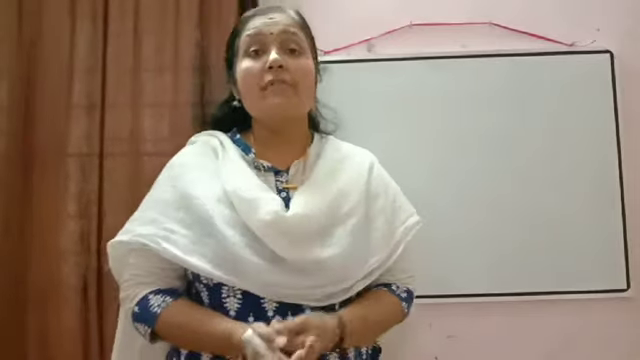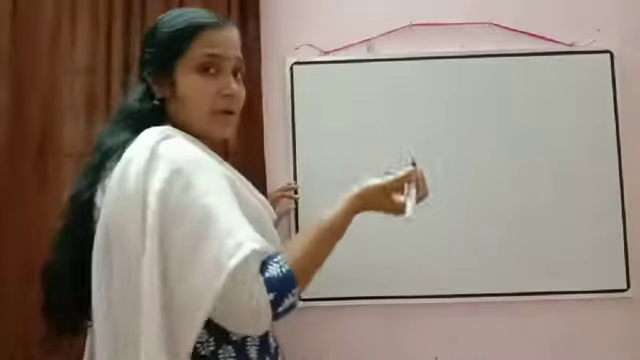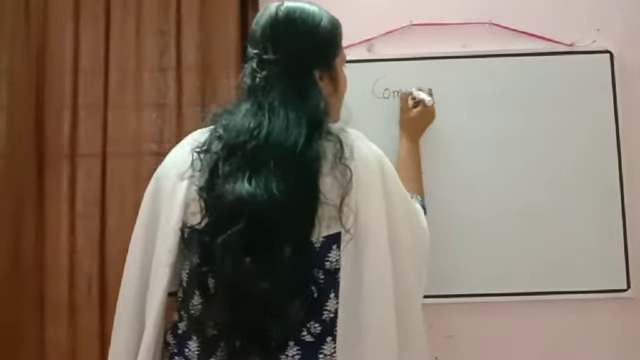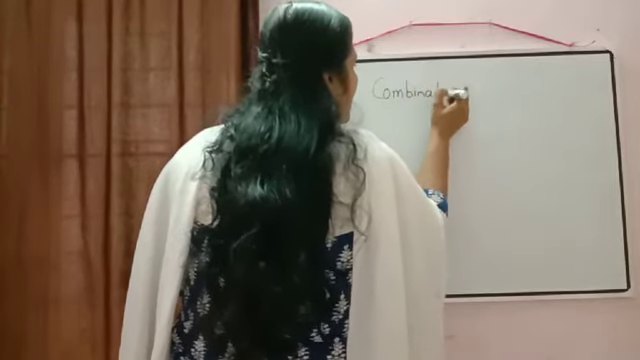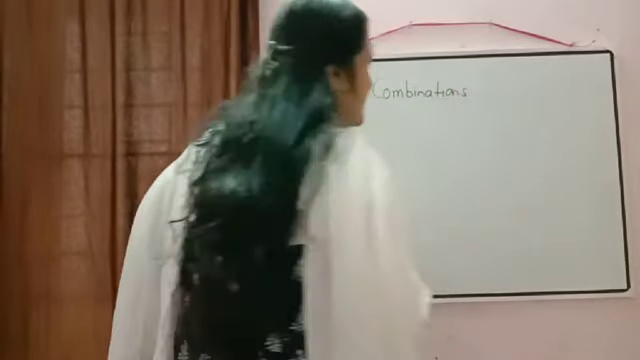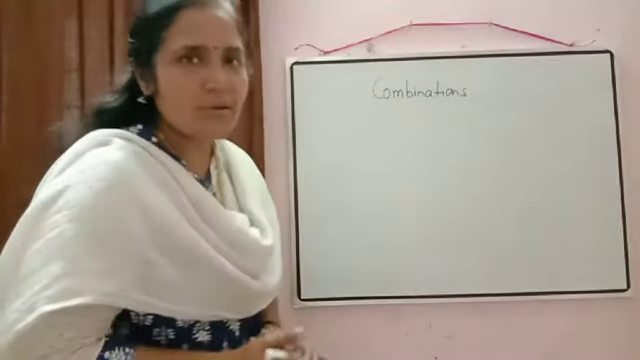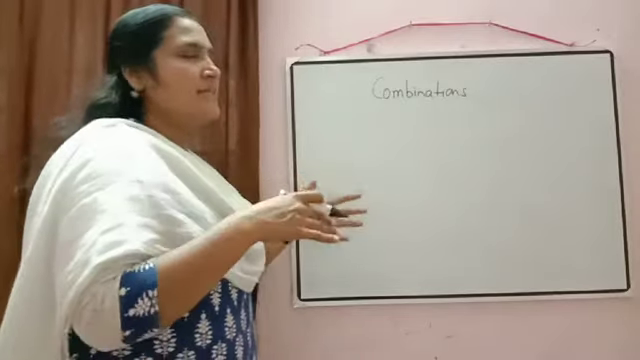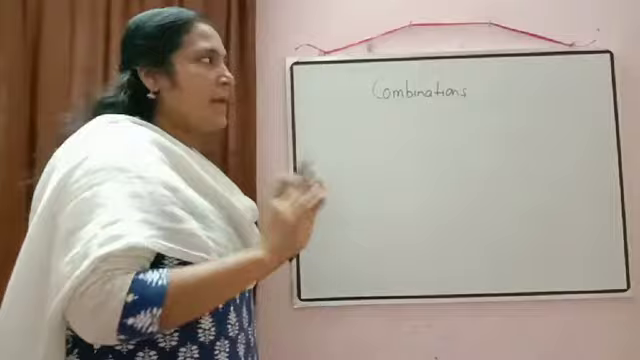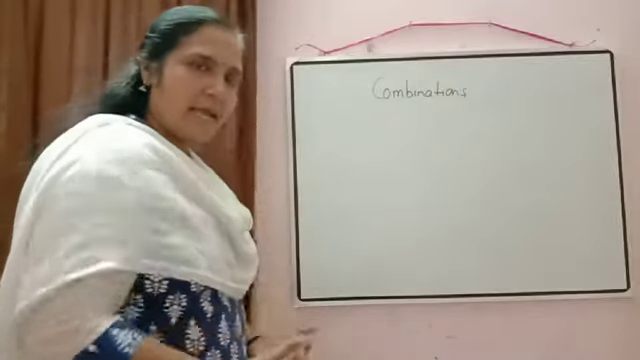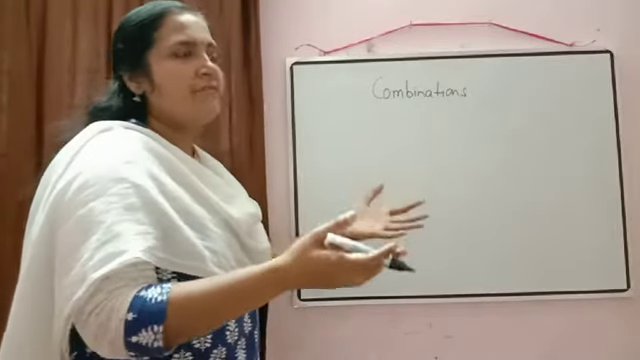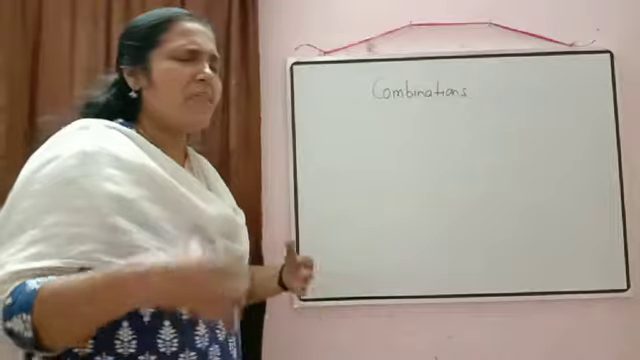Now all of you will start the next topic. Our chapter is permutations and combinations. We studied permutations, now we will start combinations. First we will check what is the difference between permutation and combination. As I told you earlier, permutation means arrangement, correct? And combination means only selection. In permutation we are selecting and arranging also, but in combination we have to just do the selection. We don't have to arrange.